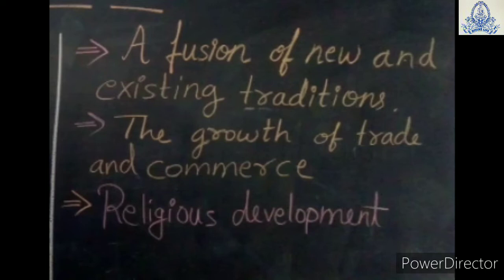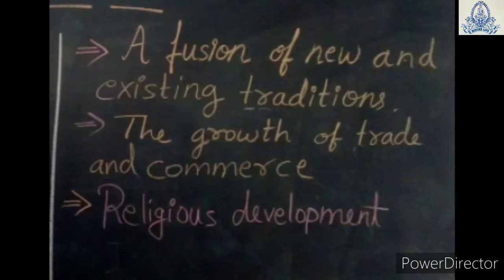Some changes also occurred in the caste system at that time. New tribal groups were formed. If we talk about religious development, we will also learn in the coming chapters about Bhakti, Sufism and Sikhism, and how these religions grew in different parts of our country. Also different languages developed, and different regional kingdoms were formed and got independence.